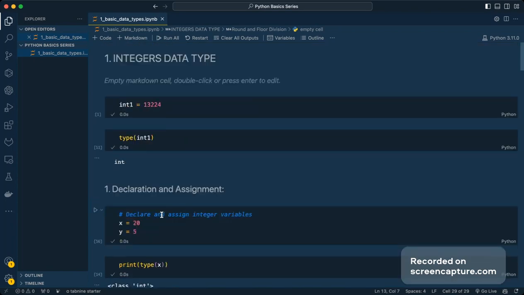Next time we're going to focus on another data type, that's float, the twin brother of integers. So until then, keep practicing.